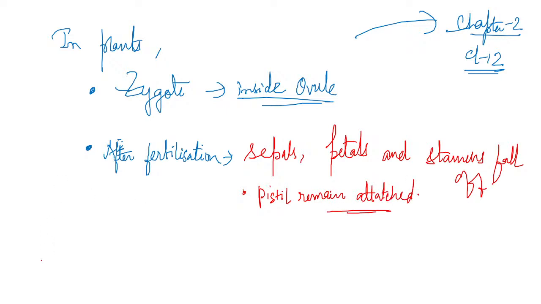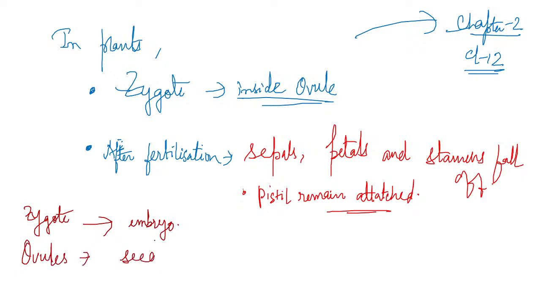Clear? Now, what do we get? The zygote forms the embryo. Clear? Ovules form the seed. And the ovary forms the fruit. Okay. So this was very, very important. Okay. So this was the end of the total session.